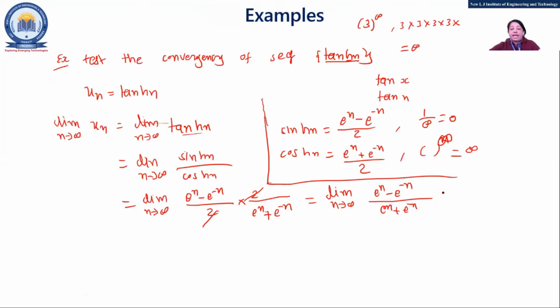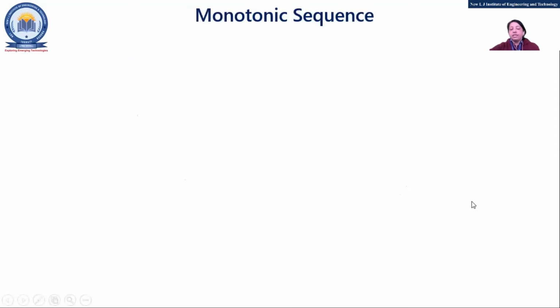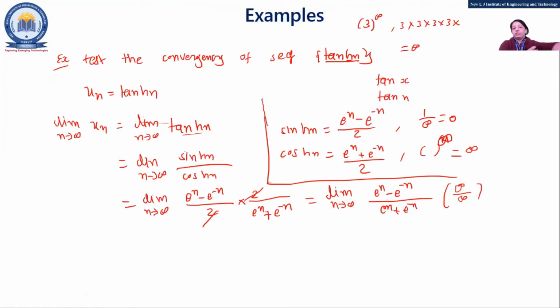So if you put n equal to infinity directly into this equation, you'll get infinity by infinity, right? So again, it is not applicable. So now which thing is required? Anyone? Which kind of thing is required? Is there anything common? In which way can we solve it? Anyone? Just write it down in the chat box.